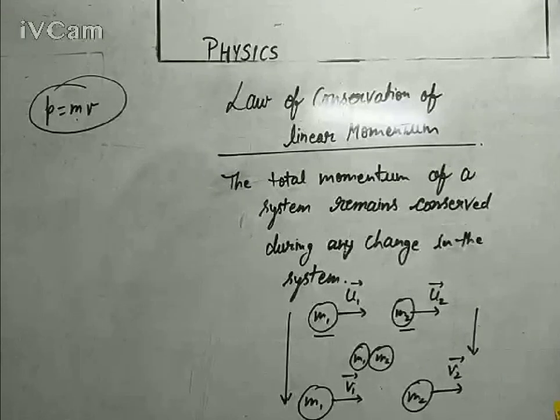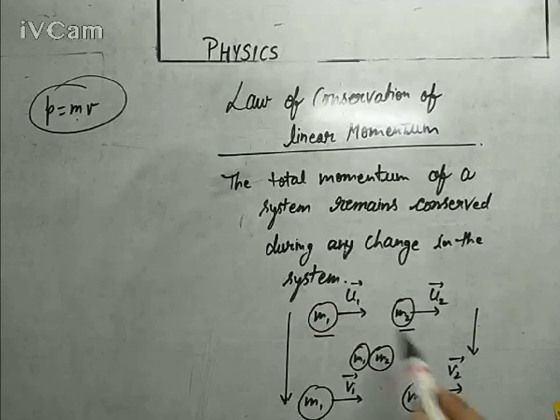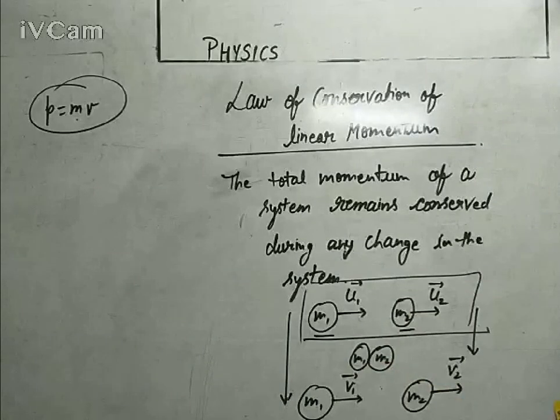But according to the concept, these two balls are the components of our experiment. So the combination of these two balls is called the system. In our system, there are only two balls during the experiment. Keep in mind that a system is a combination of different components which are part of your experiment.